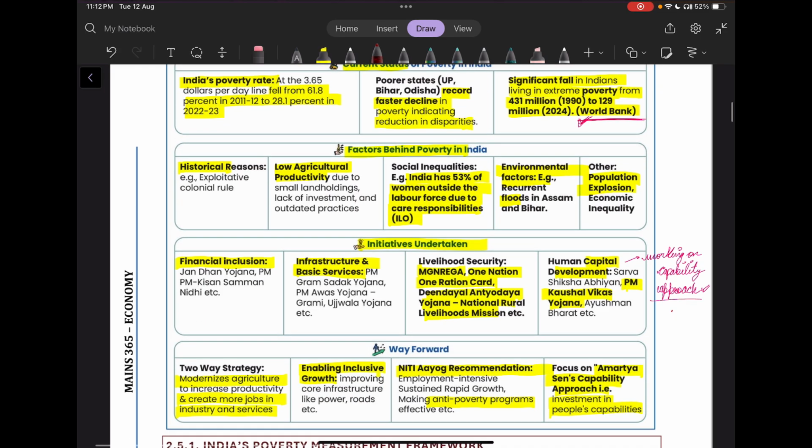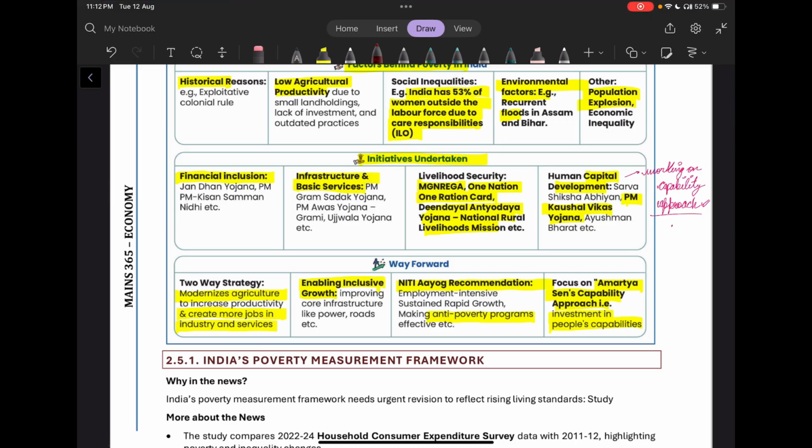Then what are the initiatives undertaken? So first is we are trying to promote financial inclusion through PM Jan Dhan Yojana, PM Kisan Samman Nidhi, etc. Then we are working on infrastructure and basic services through schemes like PM Gram Sadak Yojana. We have the Ujjwala Yojana. We have the PM Awas Yojana. Then we are also trying to secure some livelihood through the MGNREGA scheme, and we are also trying to give food security via One Nation, One Ration Card.